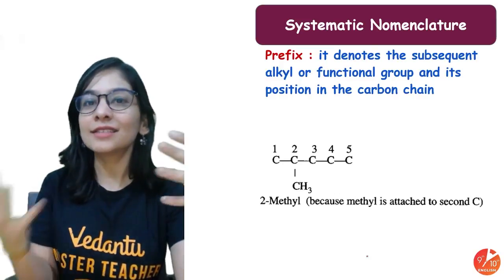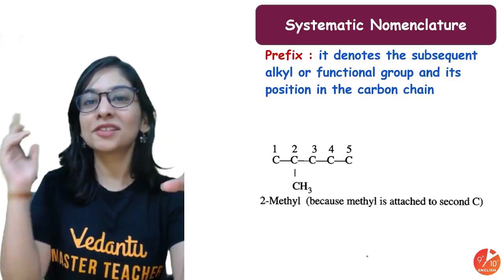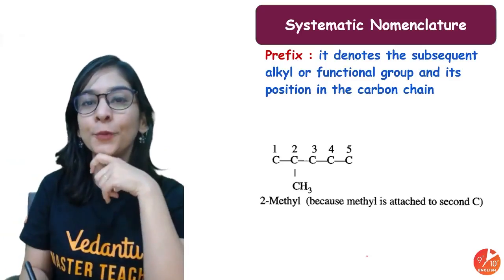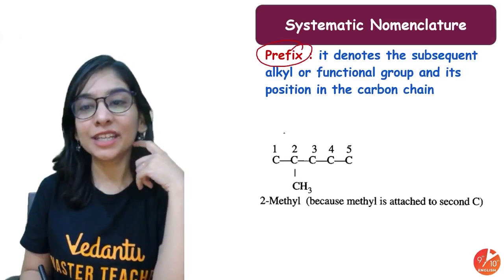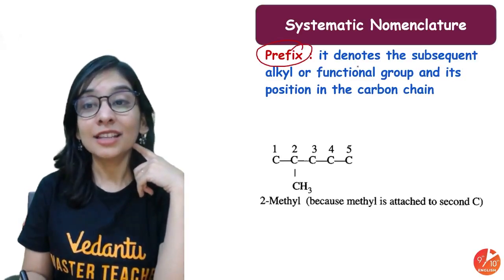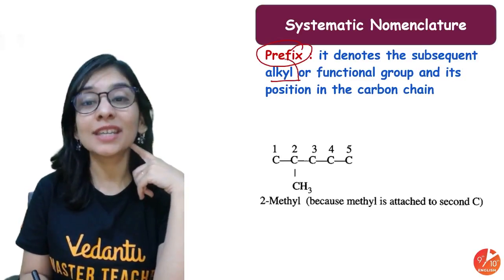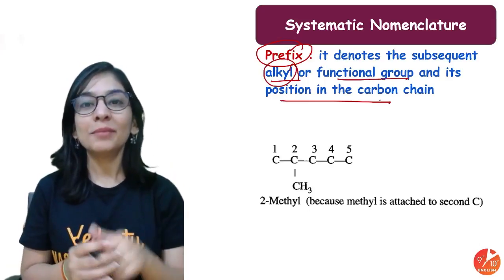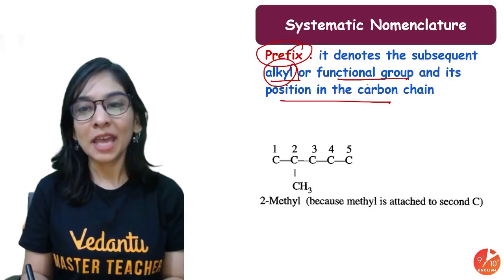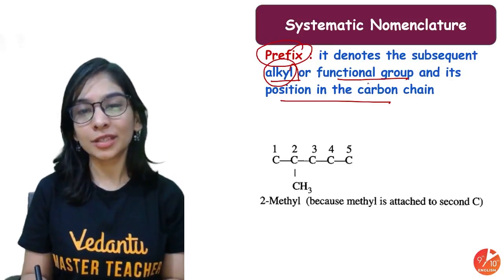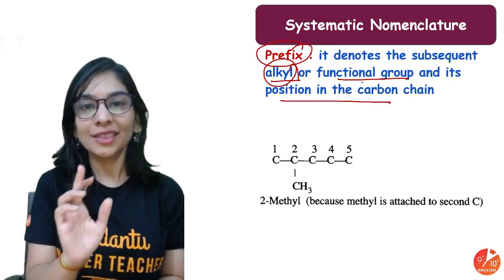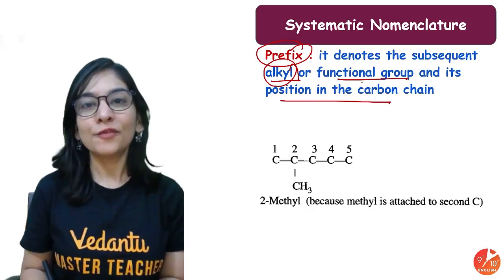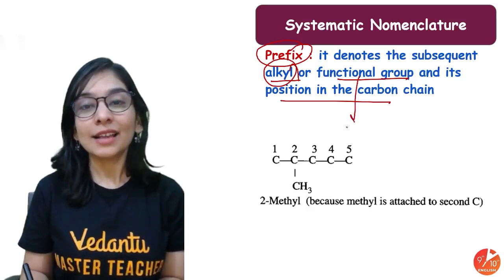So let's discuss the systematic nomenclature right now. Prefix, I already told you what it is. It denotes the substituent alkyl group or functional group in the carbon chain. Generally my alkyl group acts as a prefix, but there's a special functional group also. There are more, but the one you should know is only one: the functional group halogen.